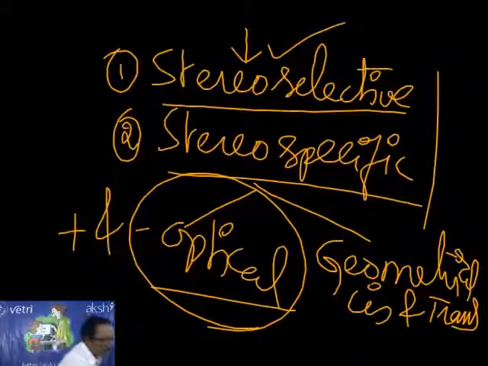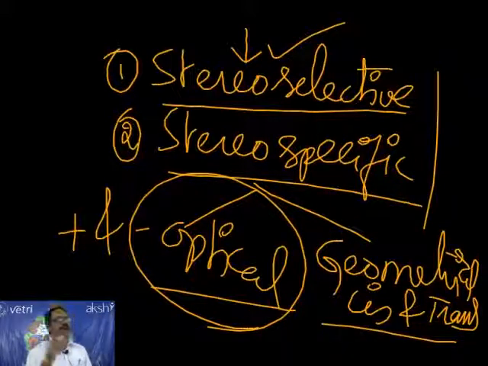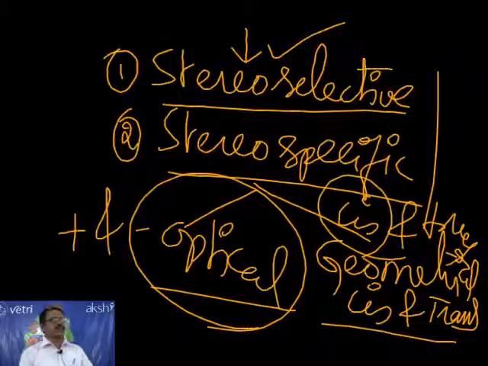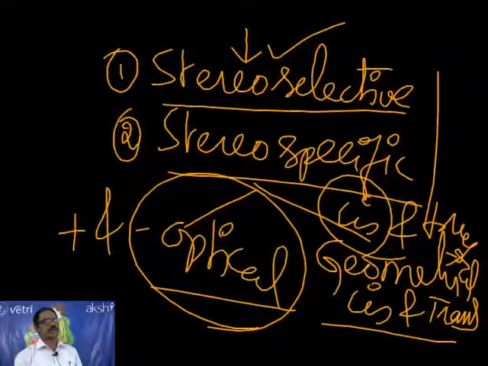The same way, if I am doing an elimination reaction, one is cis, another is trans, and the cis is major and trans is minor, that particular reaction I call it as stereoselective reaction. Then you can raise a question, what is stereospecific? So when we are using a special catalyst, selectively only one product will form.